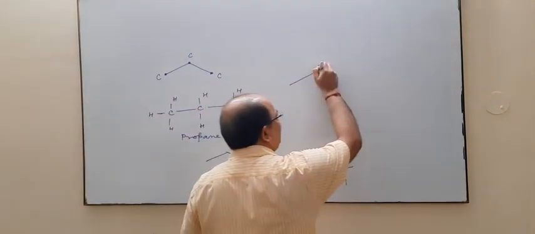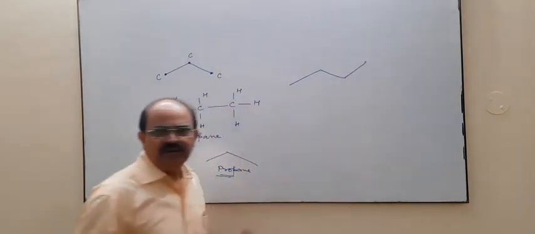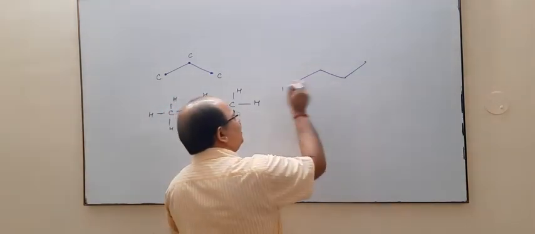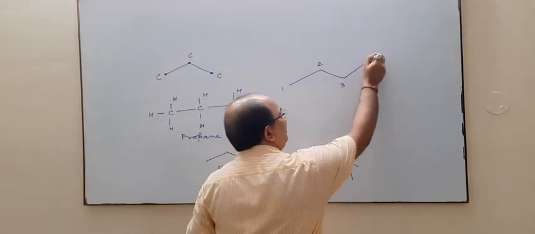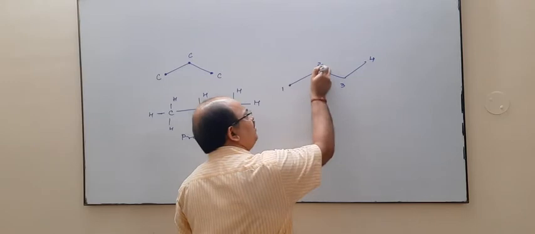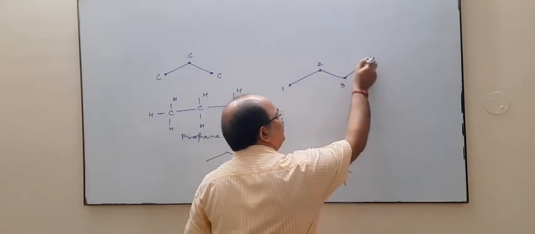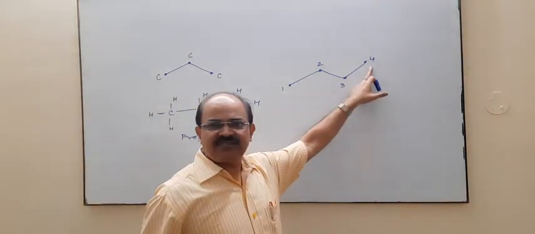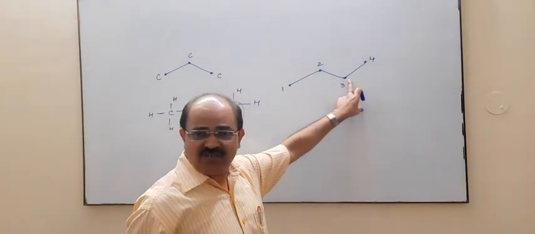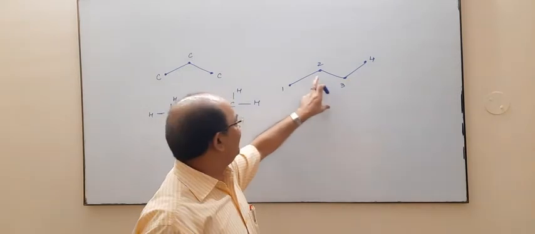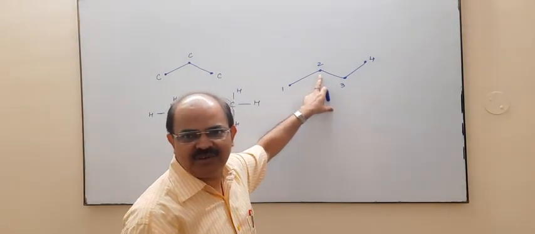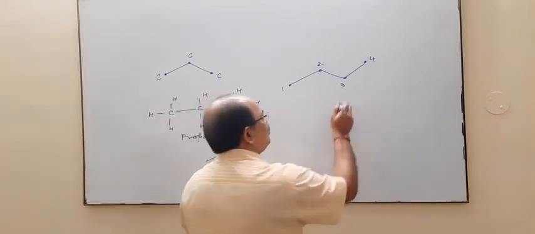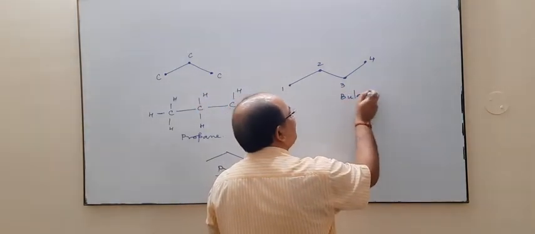Similarly, if we have a compound like this, now you can write the name of this compound very easily. It is 1, 2, 3 and 4 because this is the 1st carbon, this is the 2nd carbon, this is the 3rd carbon and this is the 4th carbon. Line ends are carbon, line intersections are carbon, line joining is carbon. So 4 carbons and all are attached with single bonds. So this compound is your butane.